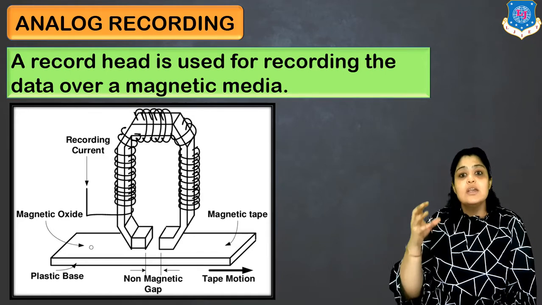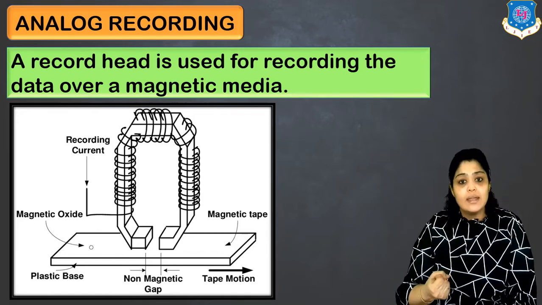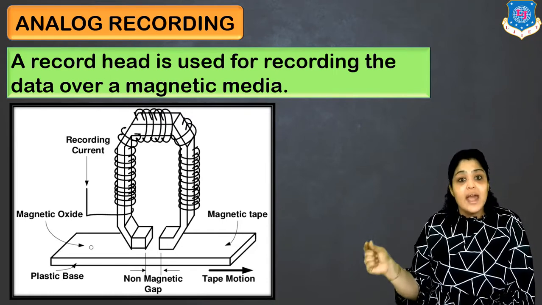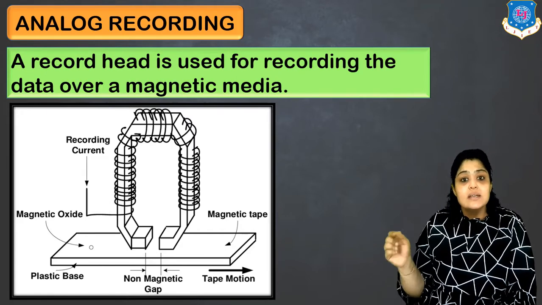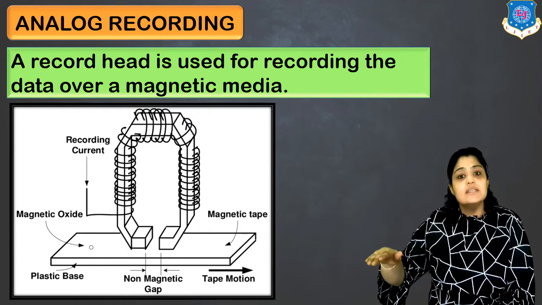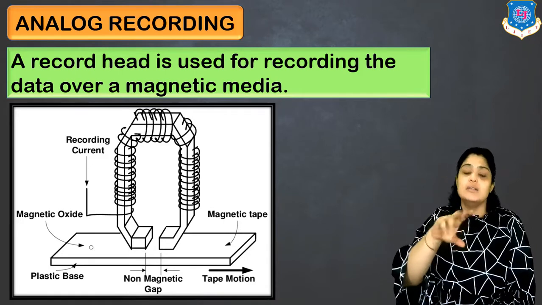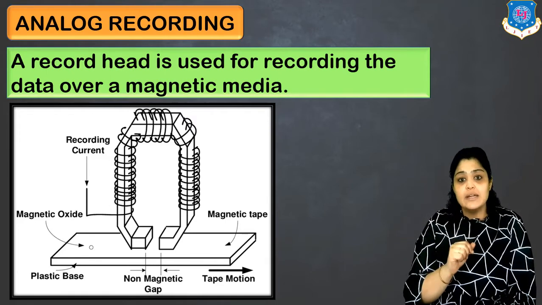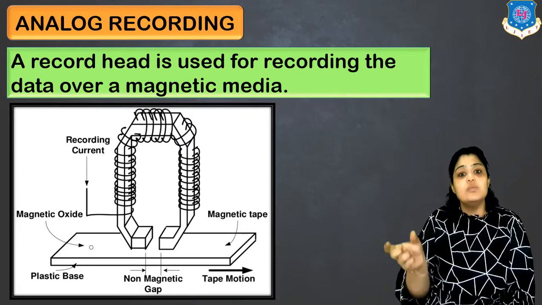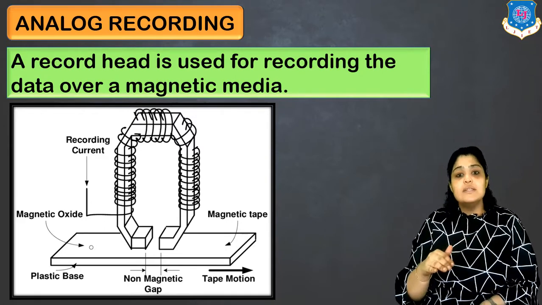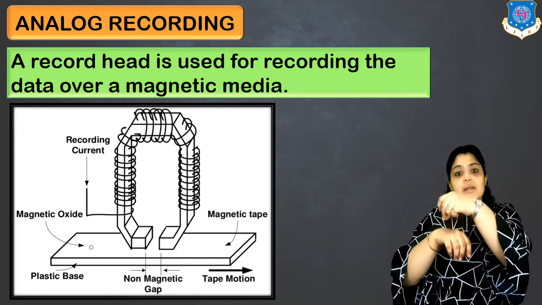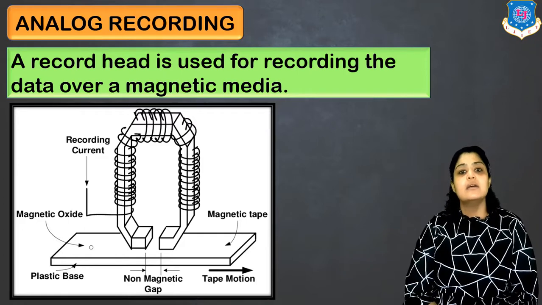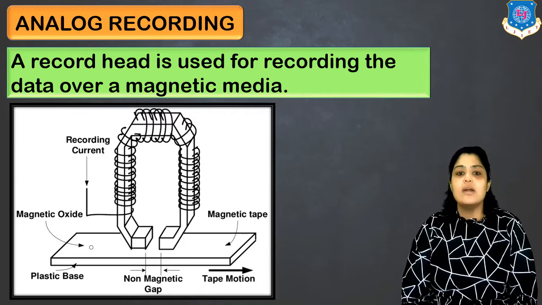So how will magnetic data be stored over here? So what happens is you pass the recording current through the winding. So the core will get magnetized. If the core is getting magnetized, the small air gap in the core also gets magnetized. The magnetic tape moves at a constant speed. So the recording current will also fluctuate according to the input signal. So there will be a change in magnetic field and corresponding change will be there in the air gap also. The tape is constantly moving, so the air gap will create patterns on the magnetic tape which is moving in a particular direction. And this is how magnetic recording in the form of analog recording is achieved.